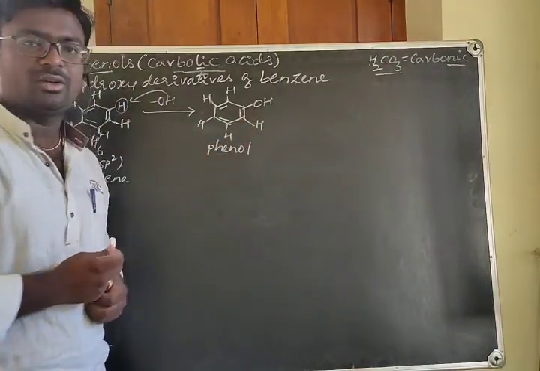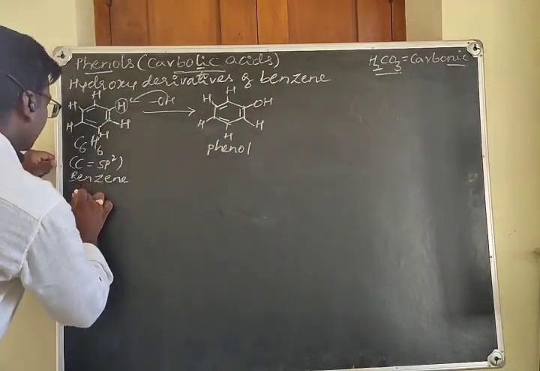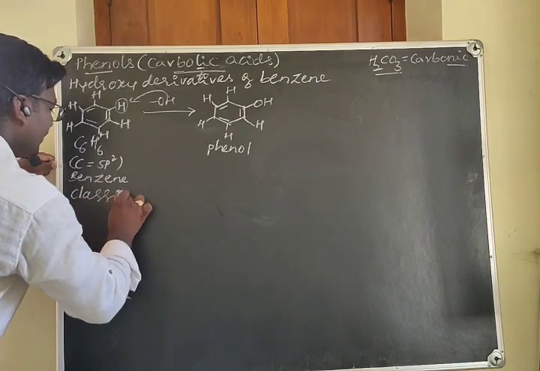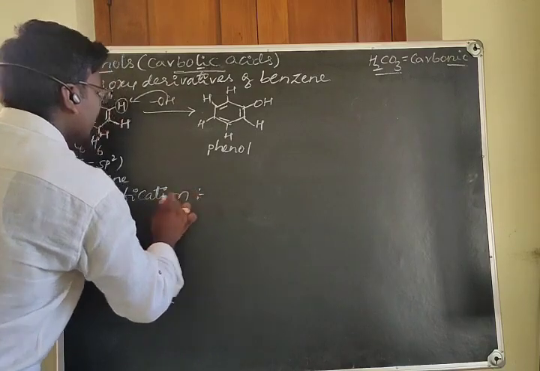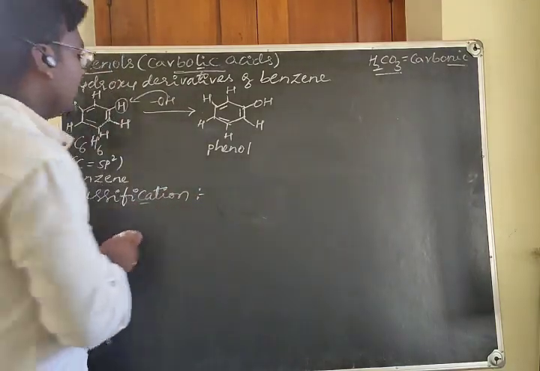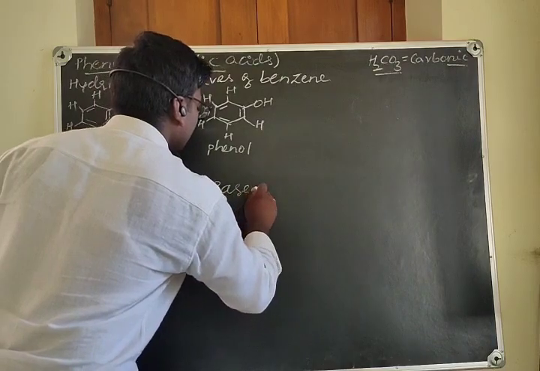Are called as phenols. Okay, let's consider classification of phenols. It can be done based on the number of hydroxyl groups present.